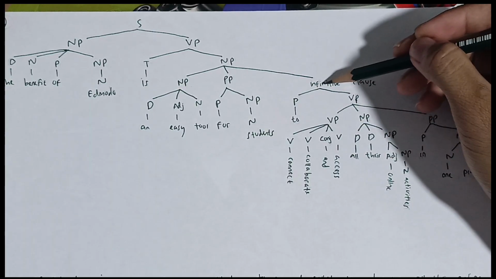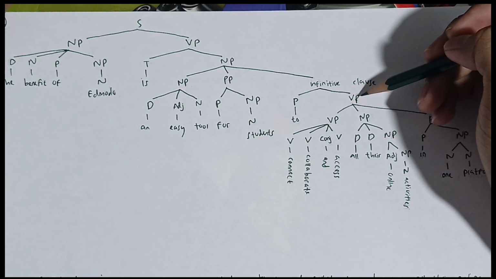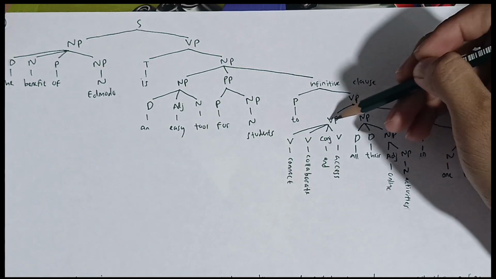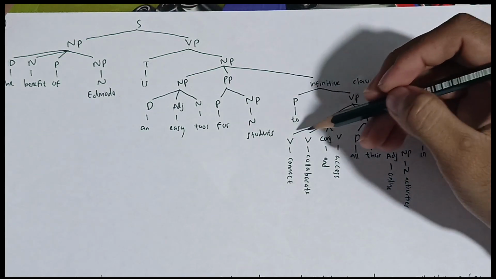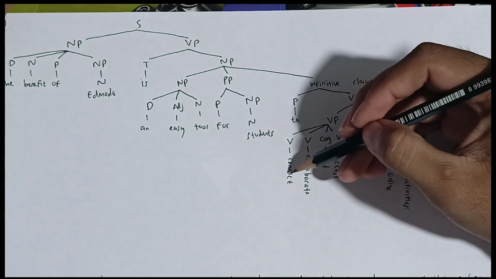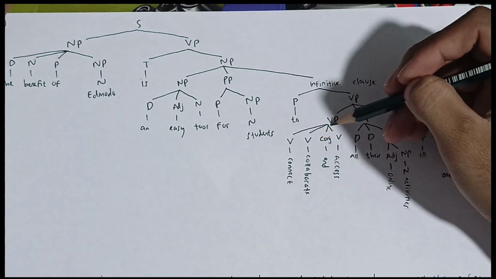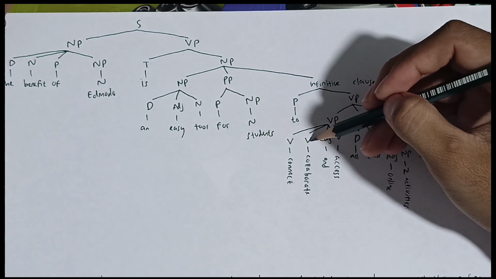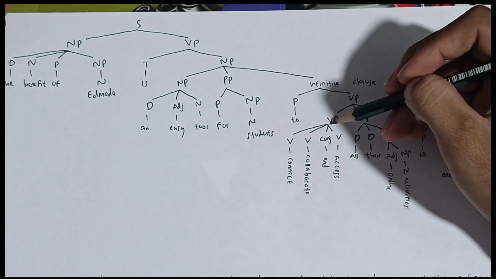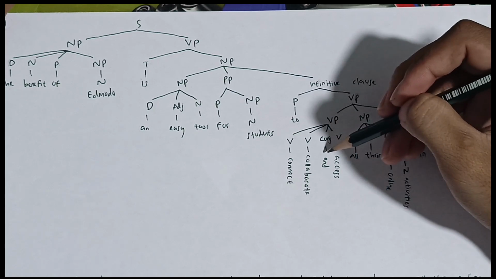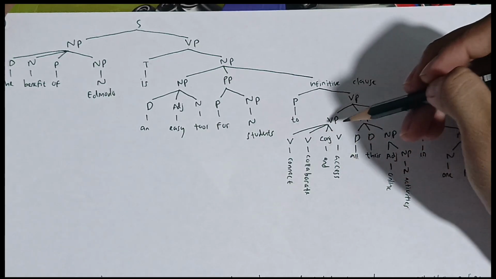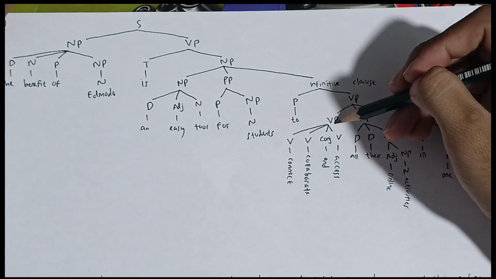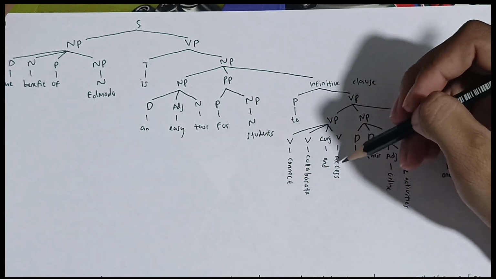and then the infinitive clause is also formed by verb phrase. The verb phrase is formed by verb phrase, noun phrase, and preposition phrase. The verb phrase is formed by verb, which is connect. Then is also formed by verb. The second verb is collaborate, and then formed by conjunction, which is and, and the last is formed by verb 3. The third verb, which is access. So there are 3 verbs in this verb phrase: connect, collaborate, access.